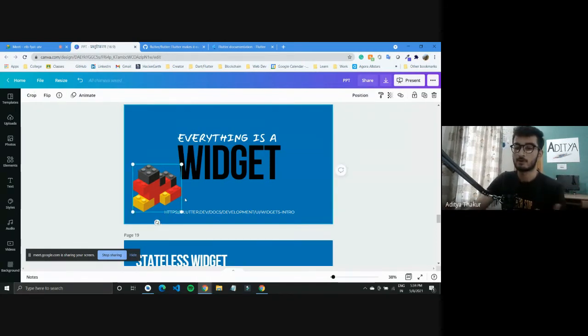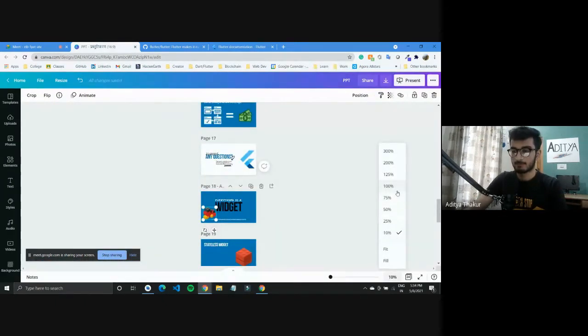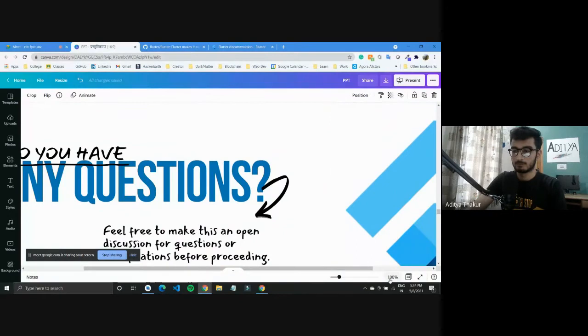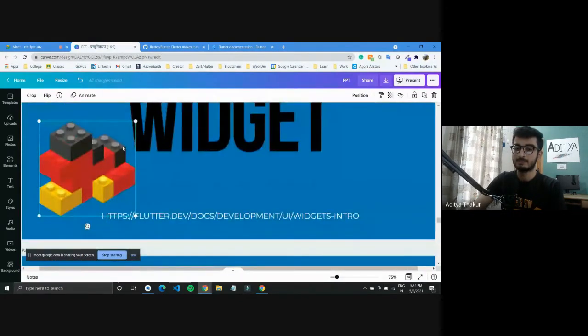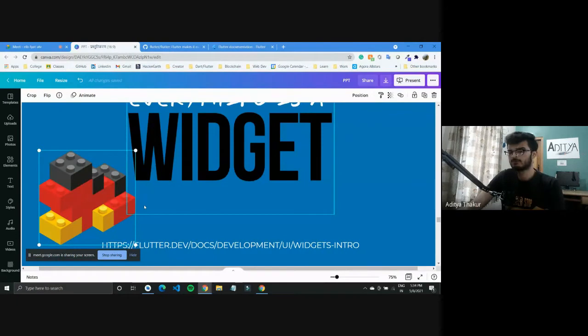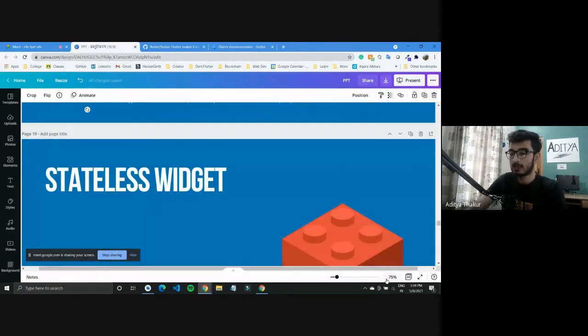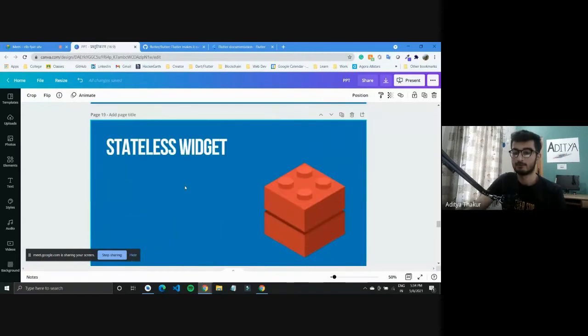Like the widgets that we have on screen, they could be imagined like Lego blocks that you put one on top of the other. There are two types of widgets: one is the stateless widget and one is the stateful widget.